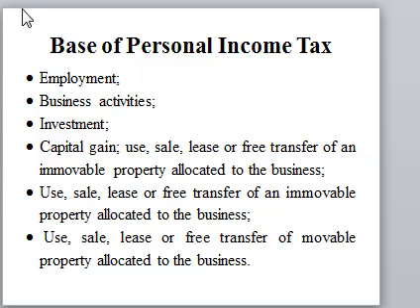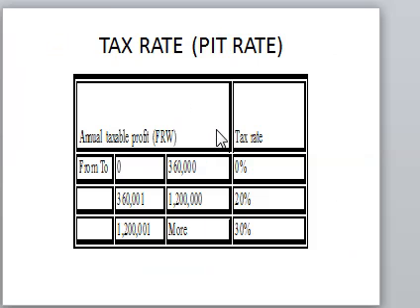The tax rate for personal income tax: we tax in bands. From 0 to 360, it is 0%. There is no tax. From 360 to 1.2, we tax 20%, and from 1.2 and above, we tax 30%. We add the total to get the total tax.